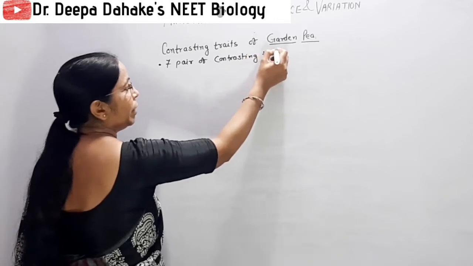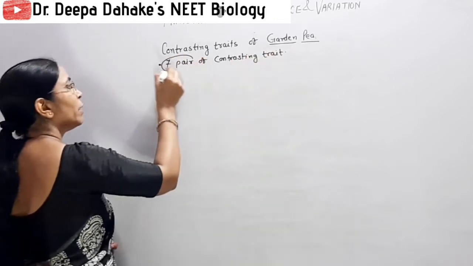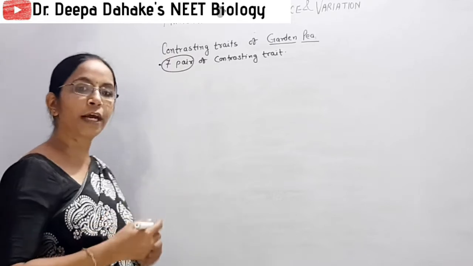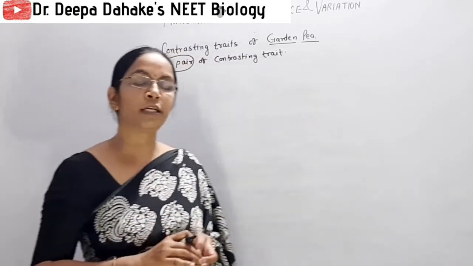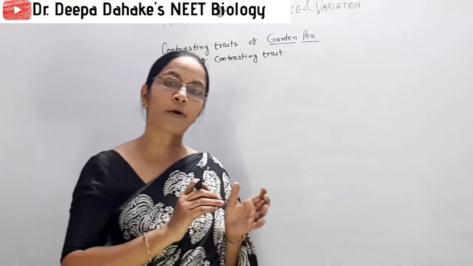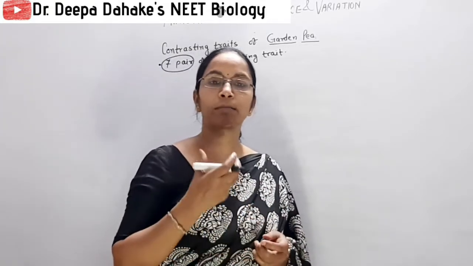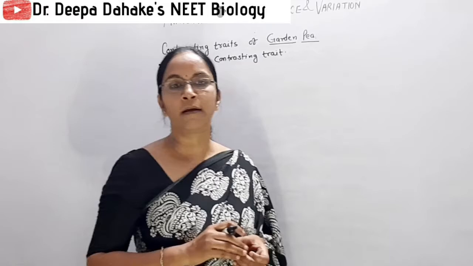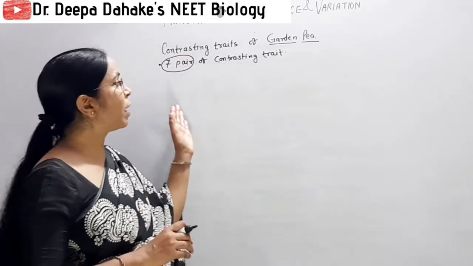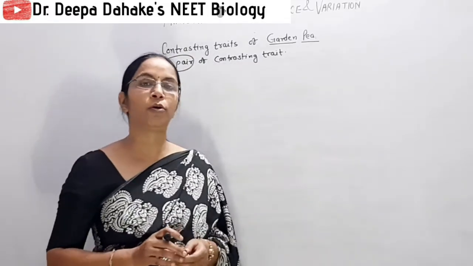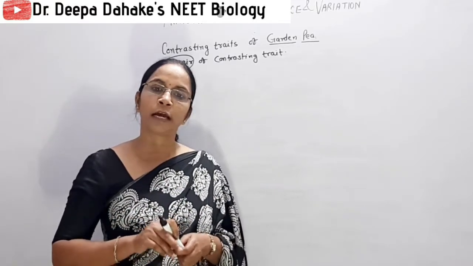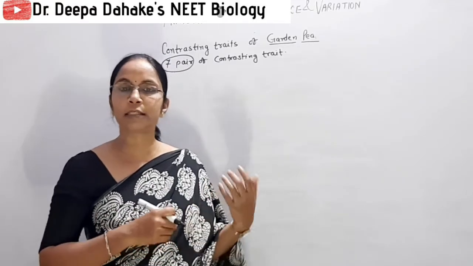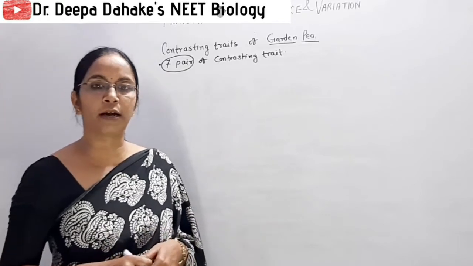selected by Mendel. Now these 7 pairs of contrasting traits are related with how many characters? Prepare this according to the table provided, and generally you never find this part in any book. Only if you go through previous year papers do you come to know that this kind of question is generally asked.